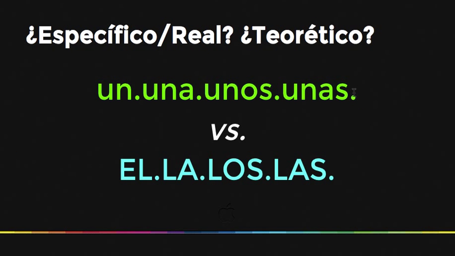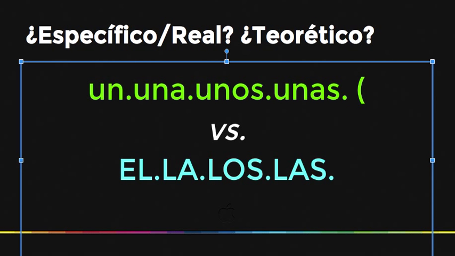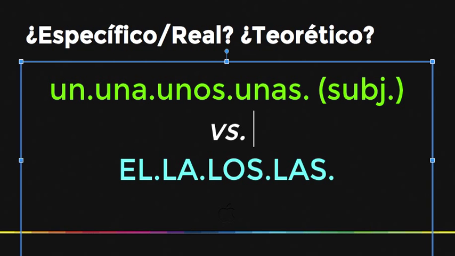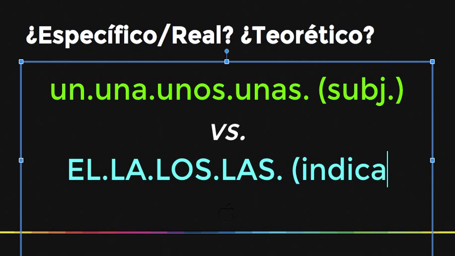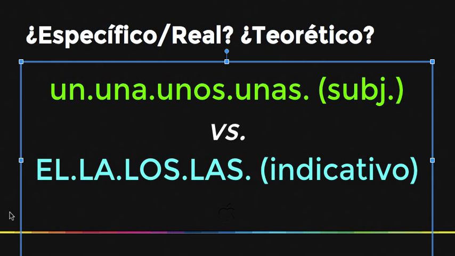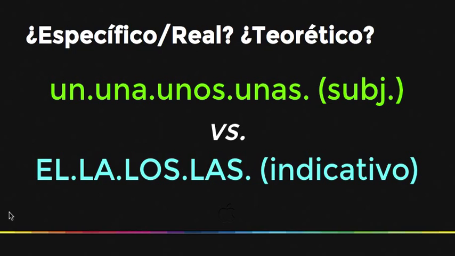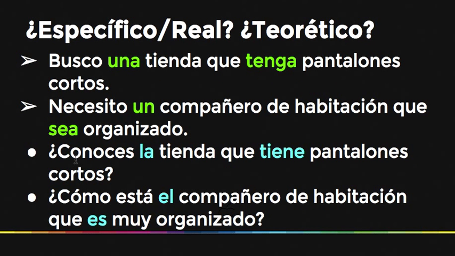So what we're going to see is in the majority of the cases, if you see un, una, unos, or unas, it's going to be subjuntivo. And if you see el, la, los, or las, it's going to be indicativo. So what do I mean by that? Let's look at these examples.